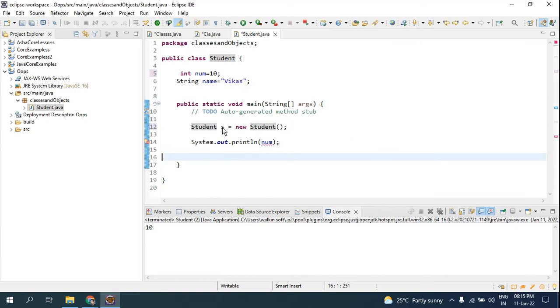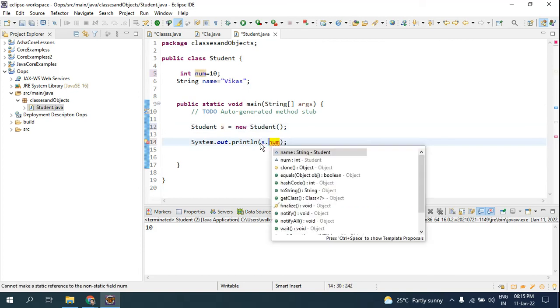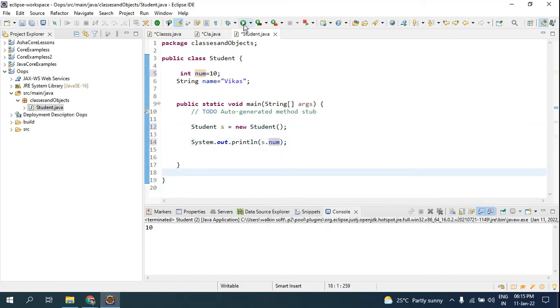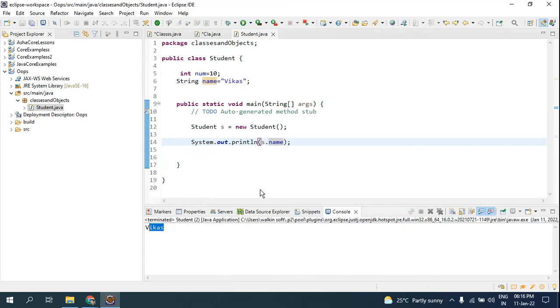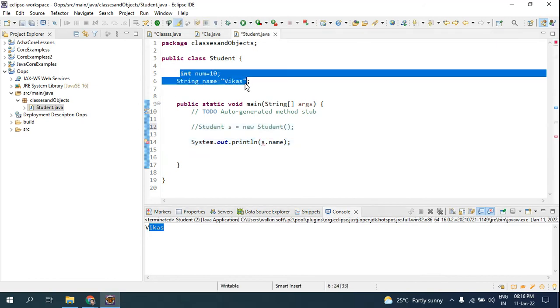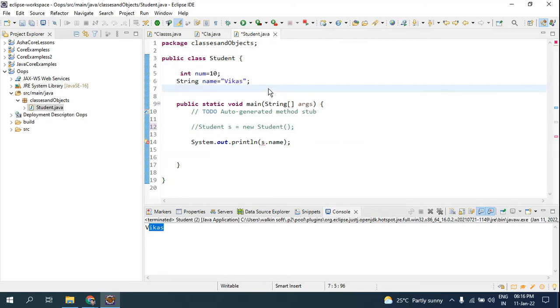Now using this object, s is the object of the class Student, using s dot number, now if I run my application, look, you are able to see the value 10. Now if I check for name and if I run it, look, you are able to see the name. So you have two options here to use the attributes which belong to the class. If you do not create the object, you have to make the attribute static. If in your requirement you cannot make the attribute static, then you have to use the object.